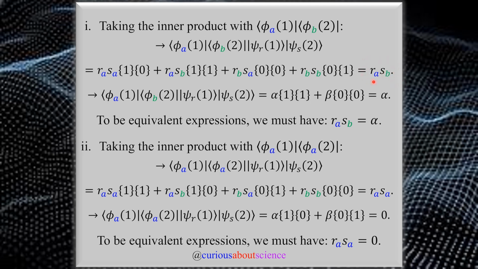So with our product that we defined, we end up with coefficients RA, SB. Similarly, for their linear combination, we see that we only get alpha here. So if these two things are to be equivalent, we must have RA SB equal alpha. Similarly, taking the A1, A2 in a product, we get the same thing, run it through the gauntlet. You get RA SA as you would expect because it's A and A. And then here, you notice that the linear combination with alpha and beta did not have any AA terms for 1 or 2. Therefore, the inner product was 0, and we see that there. For equivalence, we need these two things to match.